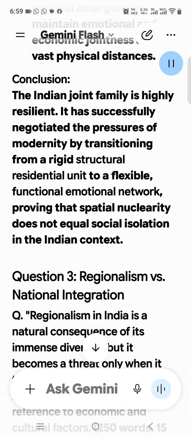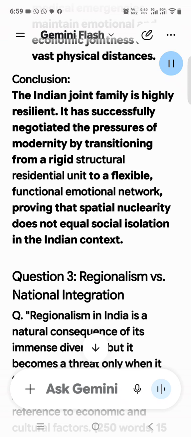Conclusion. While unity in diversity prevents the fragmentation of the nation, pluralism prevents the tyranny of homogeneity. For a vibrant democracy, India requires both: a shared national identity alongside the uncompromised survival of its distinct subcultures.